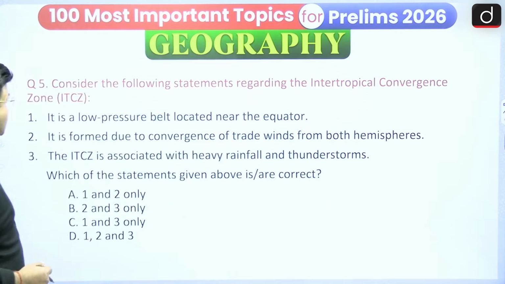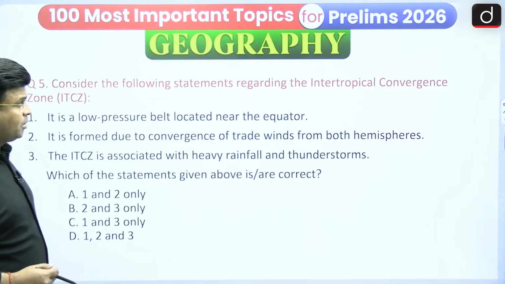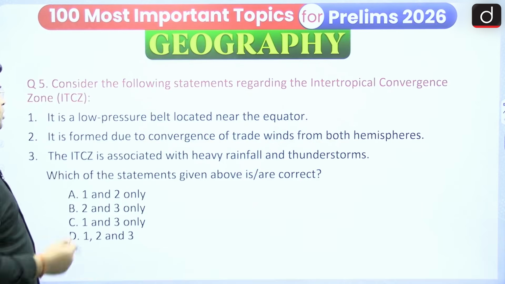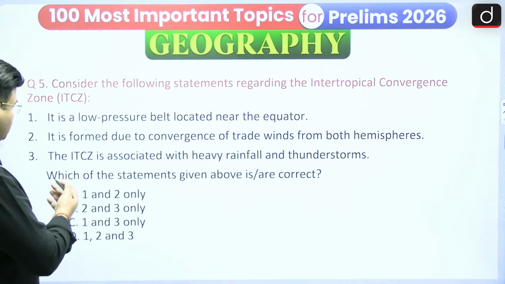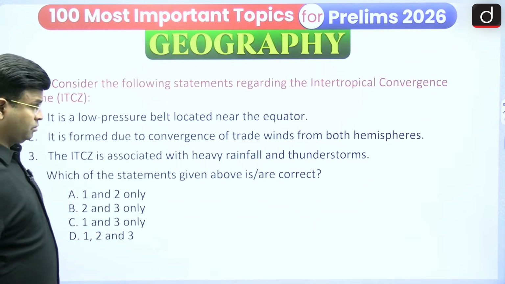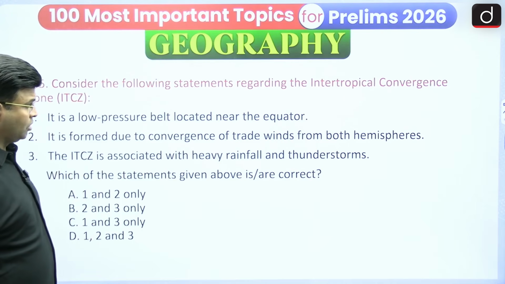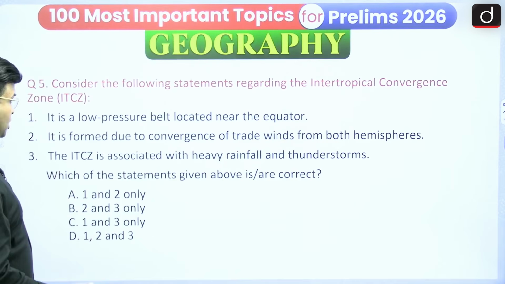So here, consider the following statements regarding the intertropical convergence zone. It is a low pressure belt located near the equator. Whether it is right or wrong, you have to answer. It is formed due to the convergence of trade winds from both hemispheres. You have to say whether it is right or wrong. The ITCZ is associated with heavy rainfall and thunderstorms.